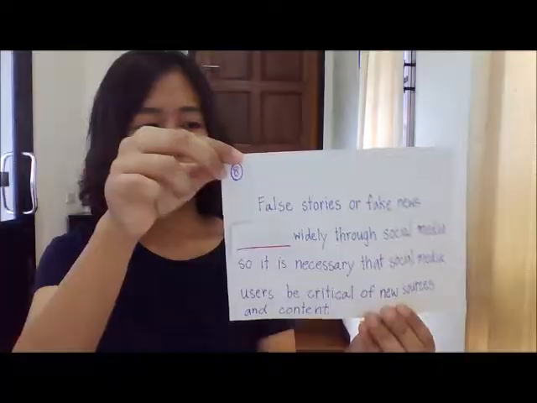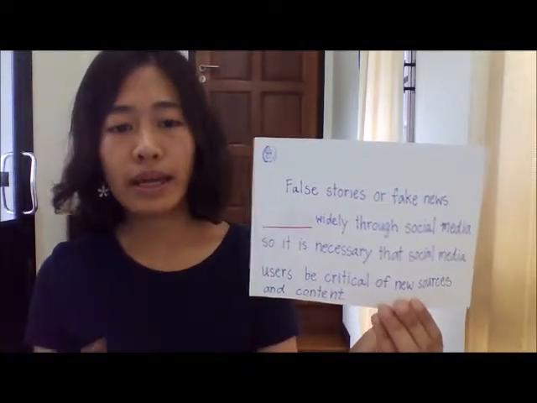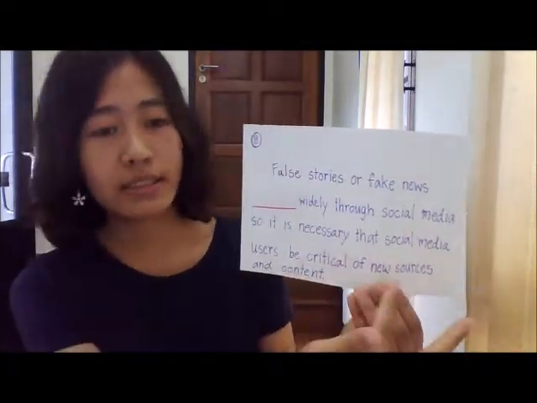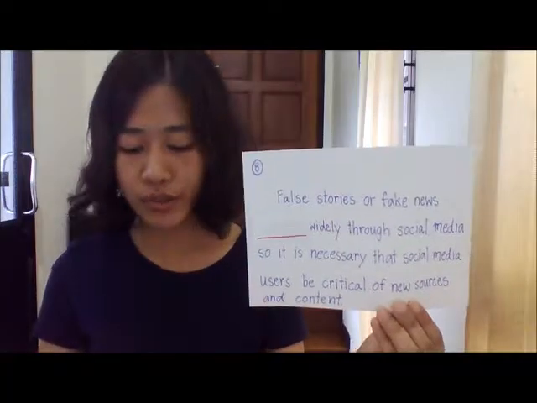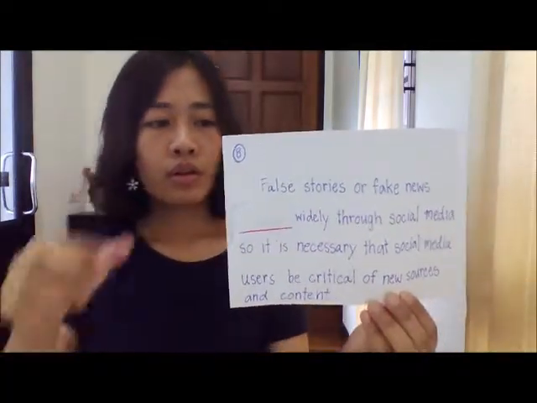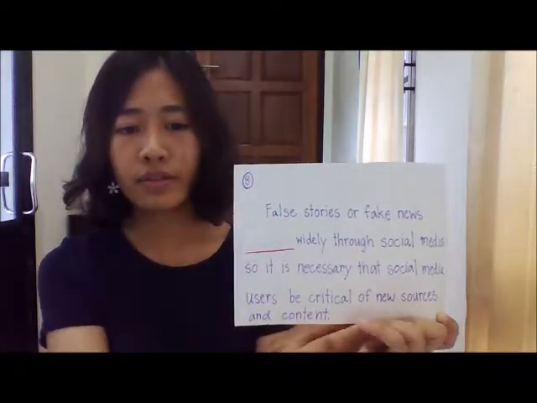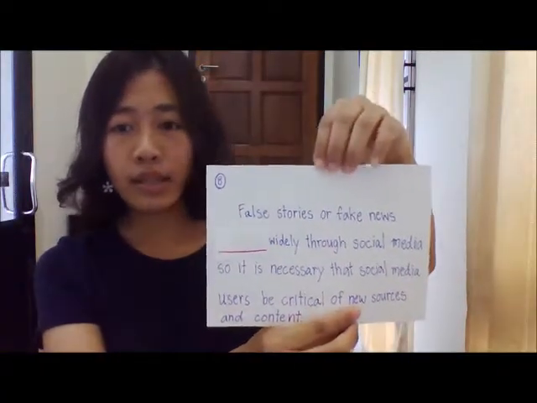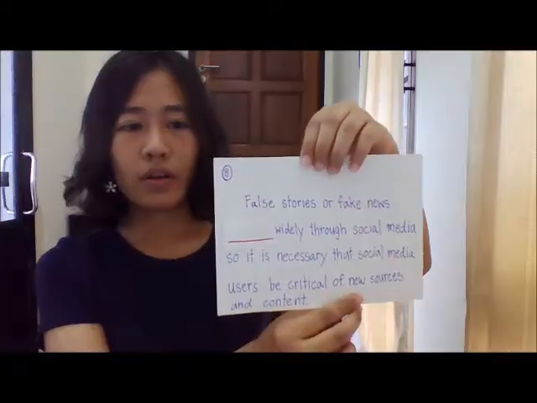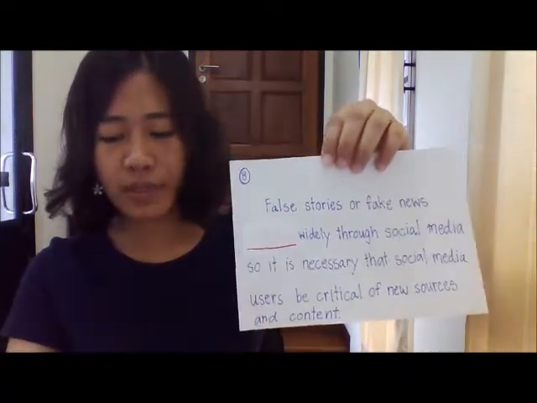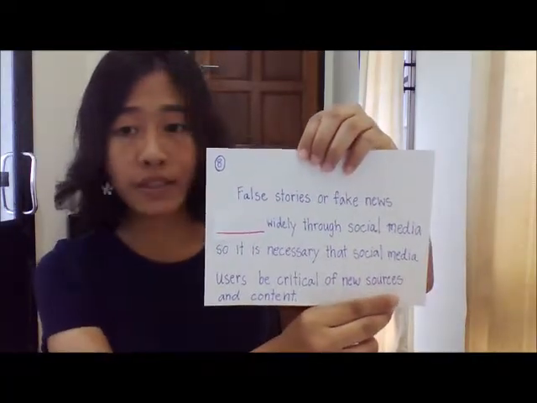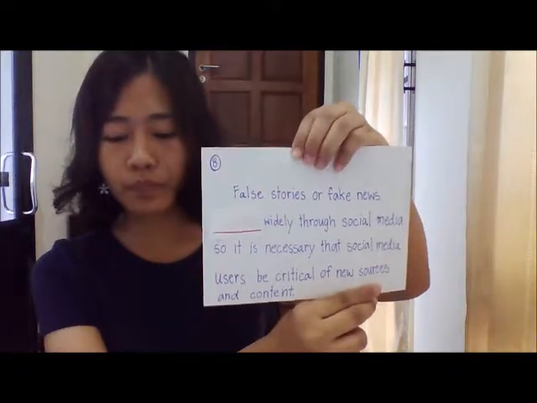Again, something about media, and it tells us in the sentence itself, social media. And as you can see, in this sentence there is no word that indicates an action. So the part of speech that involves action is a verb.